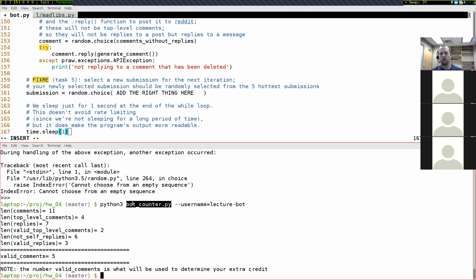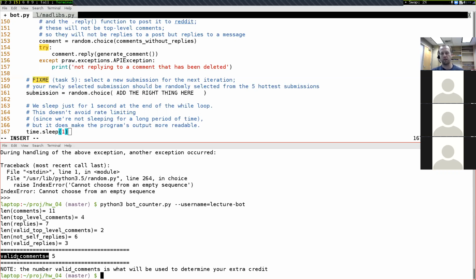The way this file is designed is it's going to look at the 1,000 most recent comments that you have posted. That's the default limit for how many comments Reddit will allow a program to get for a particular user. So it gets the 1,000 most recent comments for whatever username you type in right here. And so it's okay if at the very beginning your first comments aren't all valid comments. Like at this point, our lecture bot is not all valid comments. But then as you keep running, the not valid comments will no longer be in the top 1,000 comments.